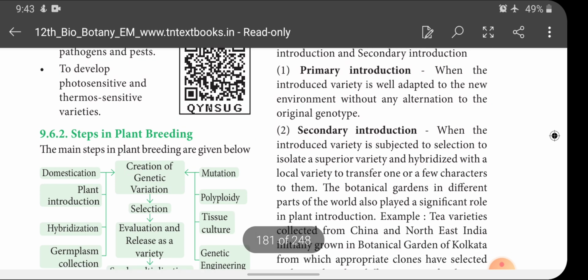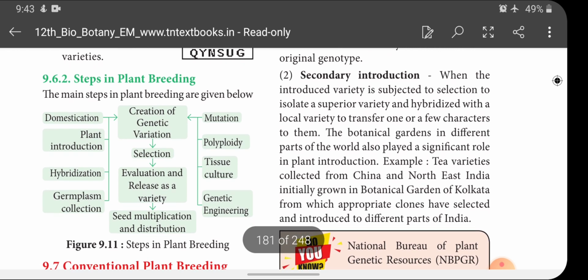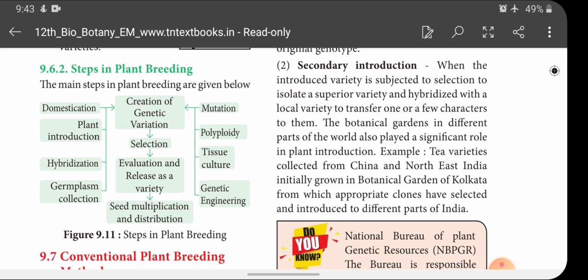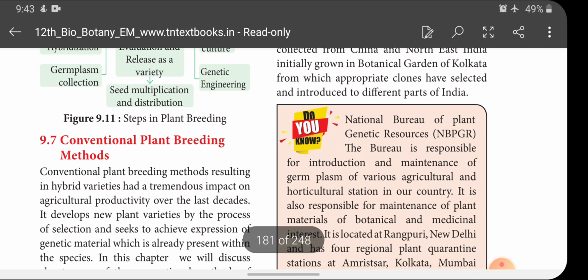Next one is the steps involved in plant breeding. The main steps in plant breeding are given below. First one is domestication, then creation of genetic variation by mutation, plant introduction, hybridization, germplasm collection. Creation of genetic variation leads to selection and evaluation, release as a variety, seed multiplication and distribution, and mutation, polyploidy, tissue culture, genetic engineering. These are the various steps involved in plant breeding.